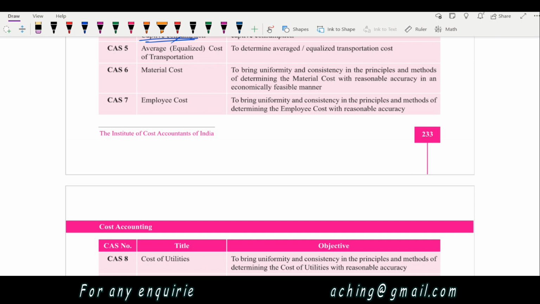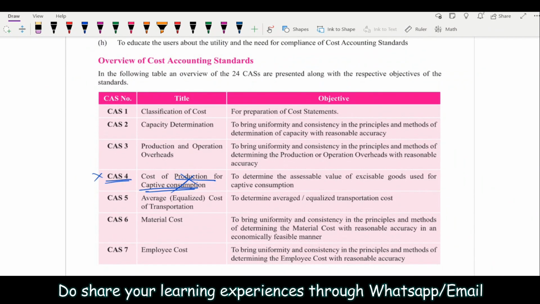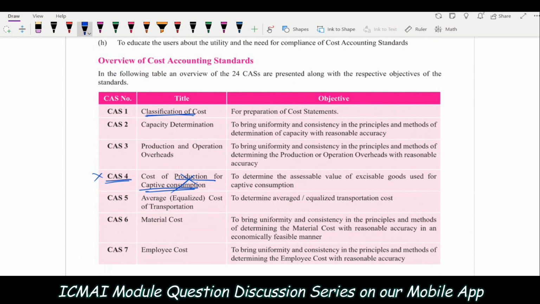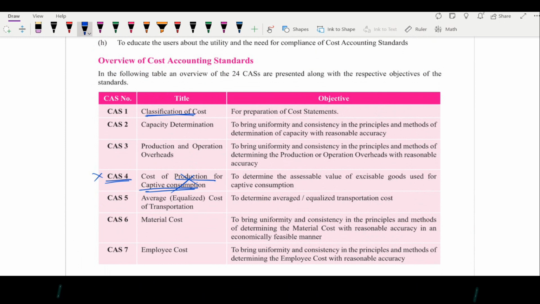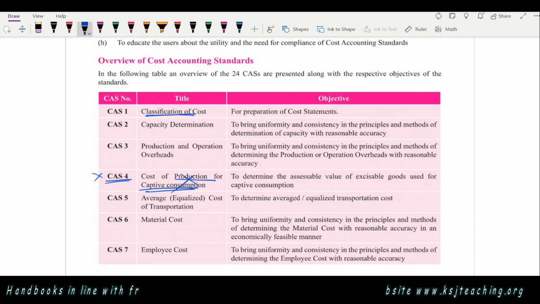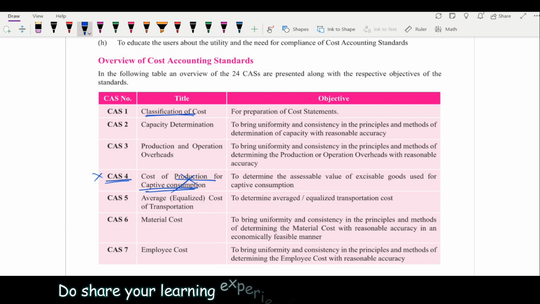Okay, so in the next part, we will be starting with cost accounting standard 1, the classification of cost. Very easy. I will be preparing small videos for cost accounting, and all the cost accounting notes are already available on our mobile app, KSJ Teaching, for iOS and Android. The links are given in the video description.